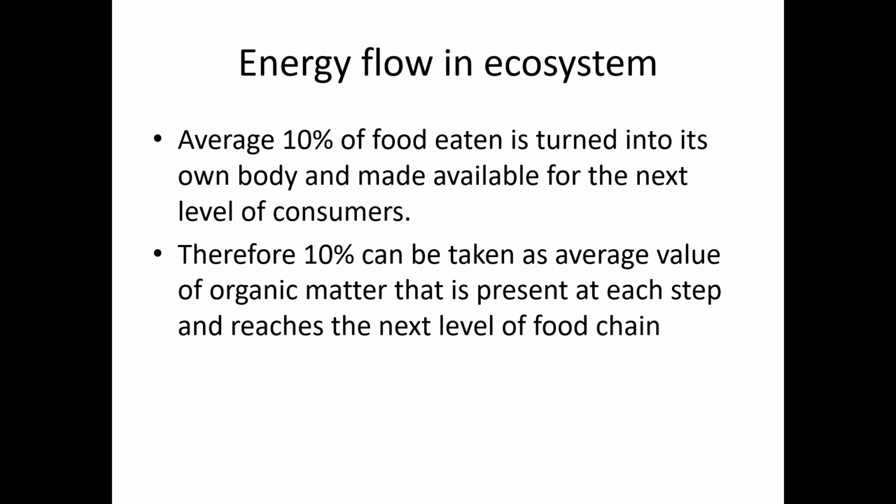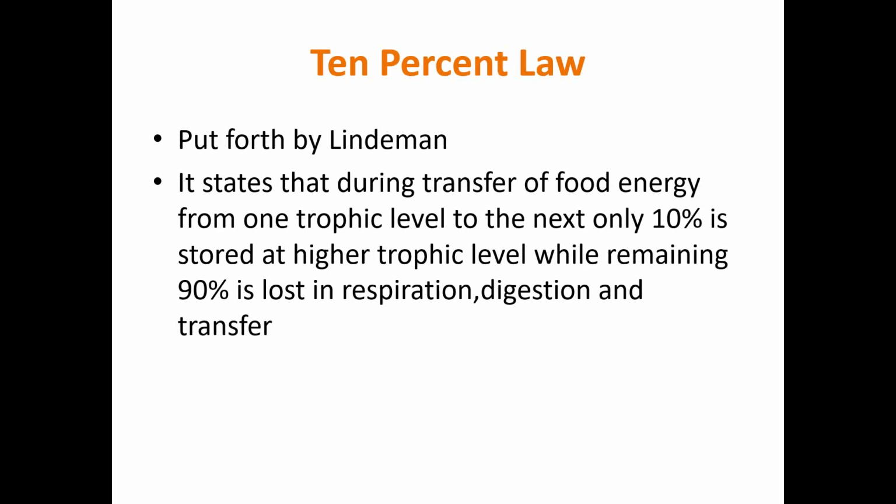Therefore, 10% can be taken as the average value of organic matter present at each step that reaches the next level of the food chain. For the next trophic level, only 10% of energy will be available, and that is actually a law called the 10% law, put forward by the scientist Lindemann.